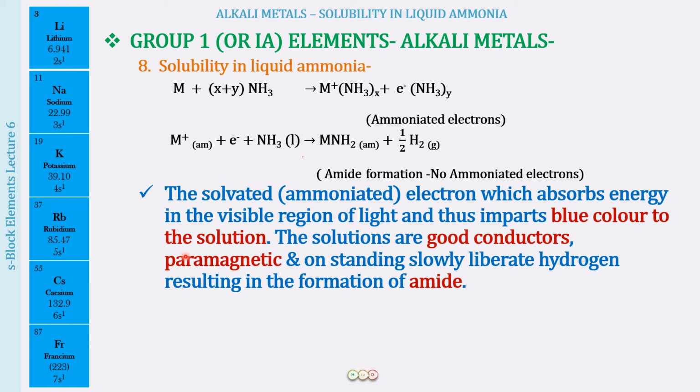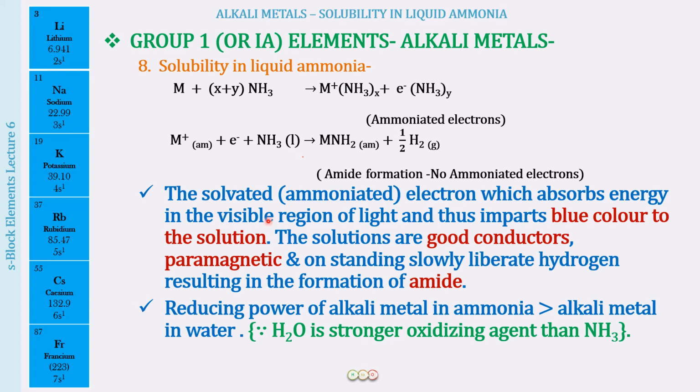Another thing that you can remember is that these free electrons will be gained by some other substance, and they are going to impart reducing properties to this solution, because free electrons gained by another substance cause reduction. Okay, so they will have reducing properties.